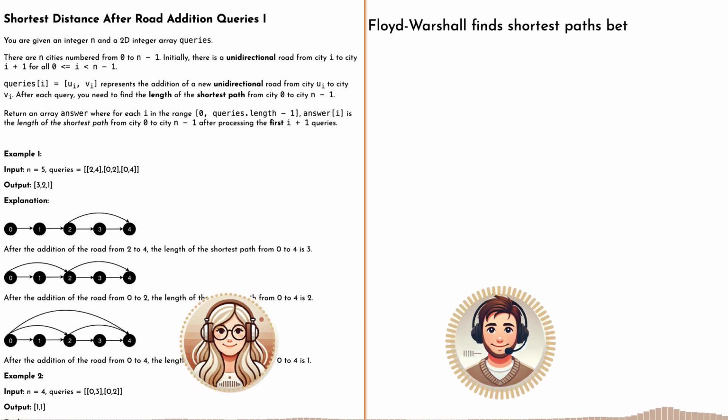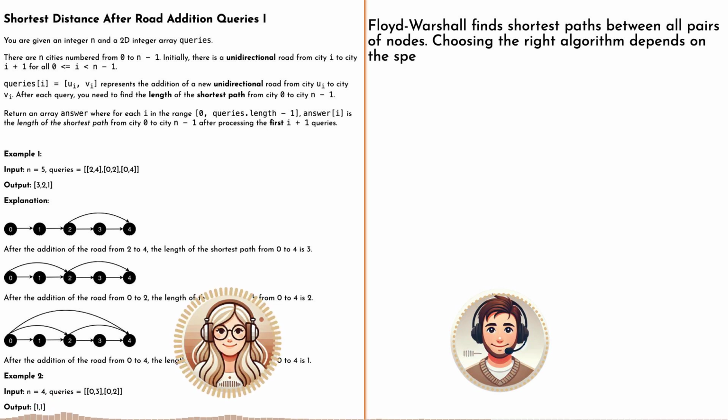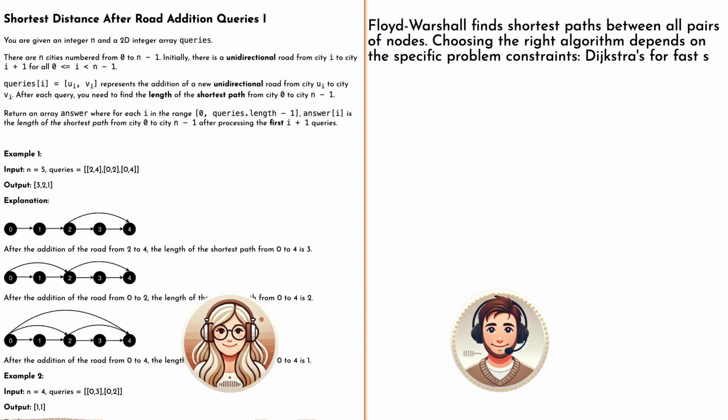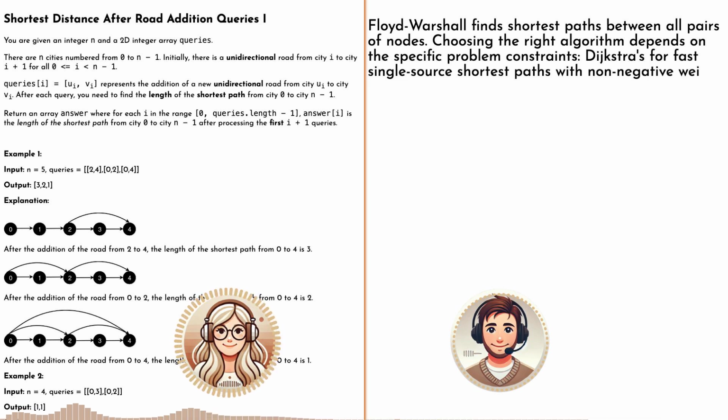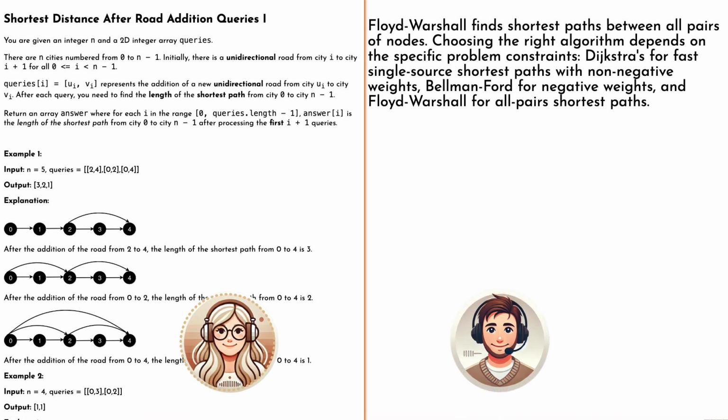So any other algorithms we could use here? Or are we pretty much covered? Well, you could potentially use Floyd-Warshall, but it's more for finding the shortest path between every single pair of cities. So that would be a bit overkill, right? Like using a map of the entire world when you just need to get to the next town. Exactly. It's all about choosing the right tool for the job. Dijkstra's, or the topological sort with dynamic programming approach, would likely be your best bets for this particular challenge.